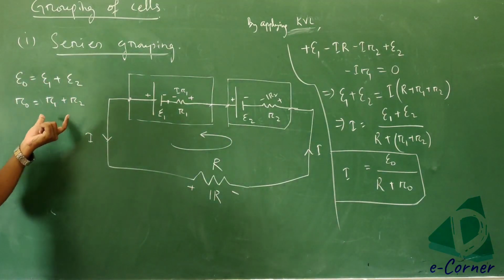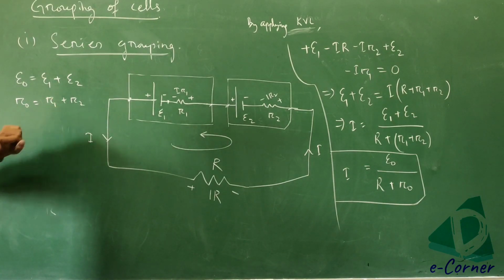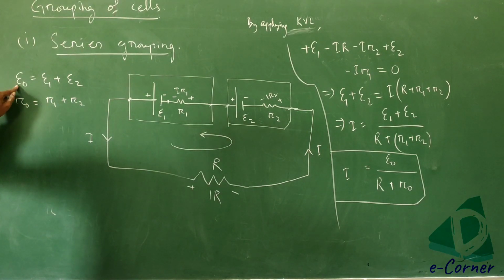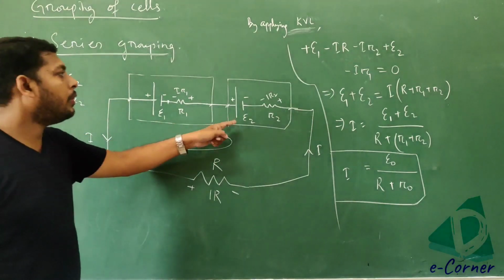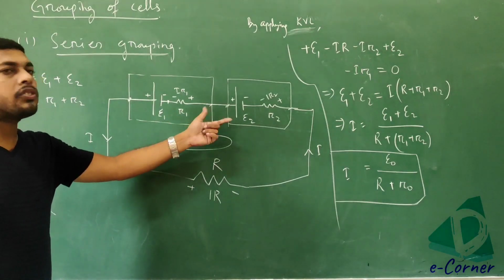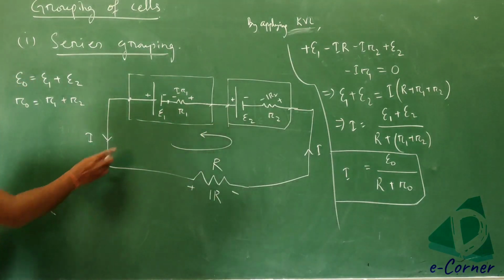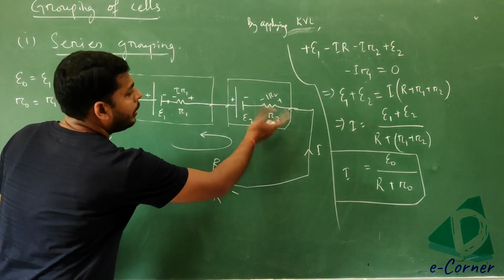The EMF is also added here. Got it? But remember that the battery is connected in series combination. When this is interchanged, that means the battery is reversed.